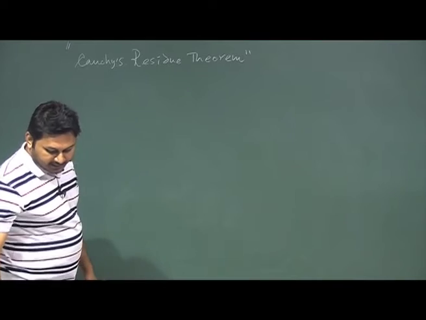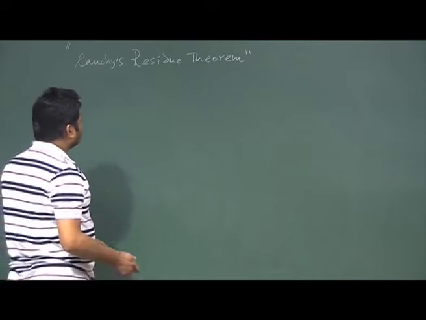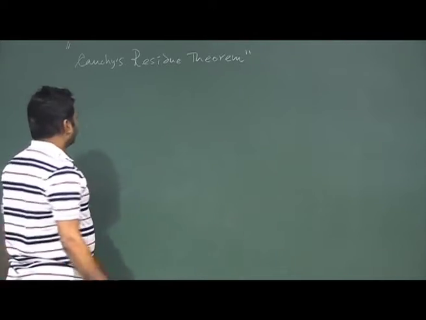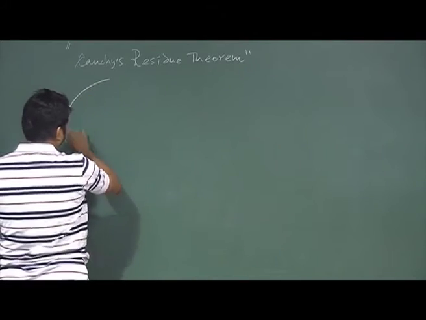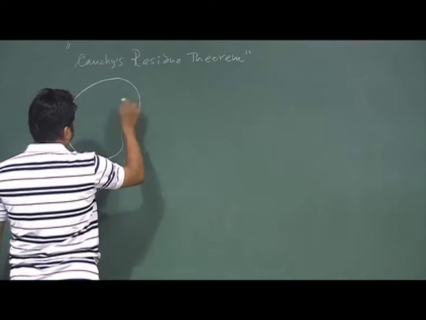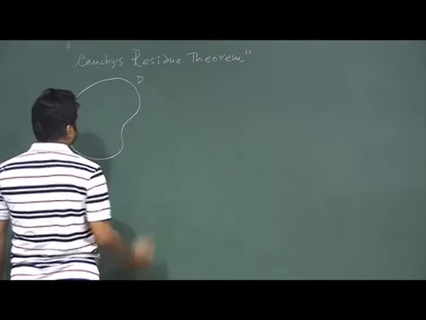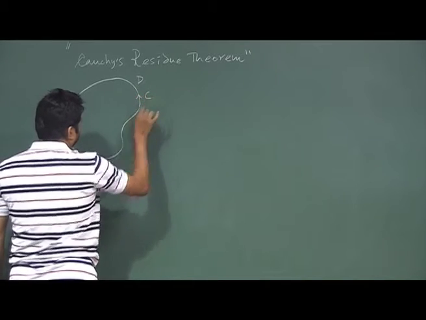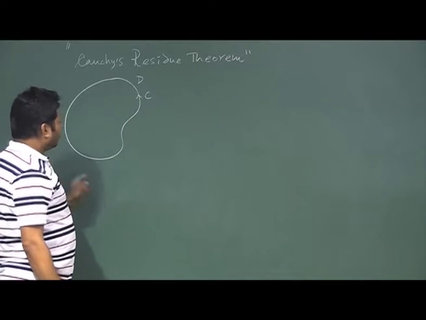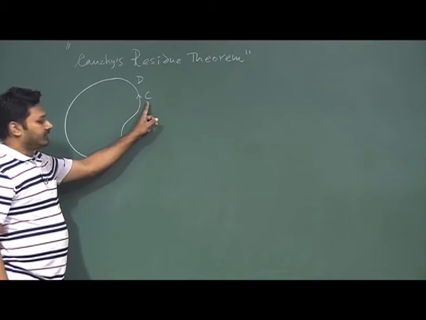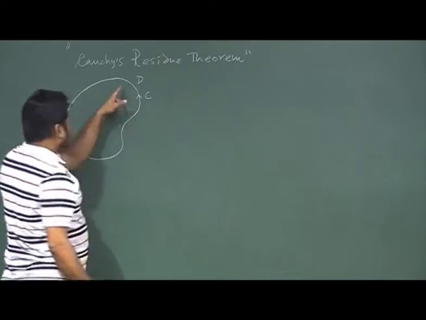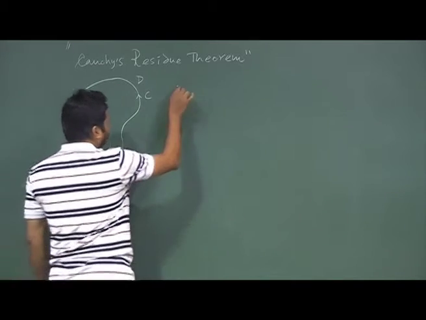So let me again give you the meaning of this and the statement of this theorem. Say this is a region D, which is bounded by a simple curve C. C is a simple curve bounding a region D where the function f(z) is analytic.